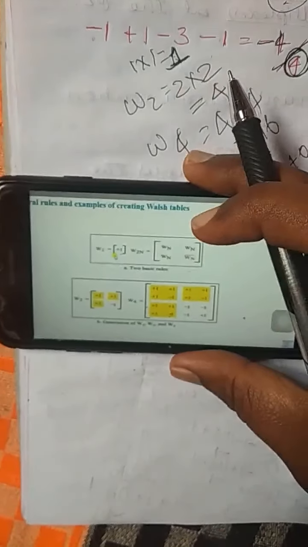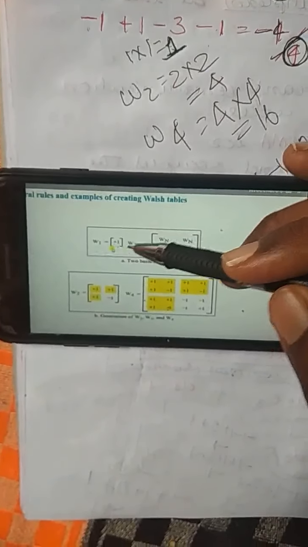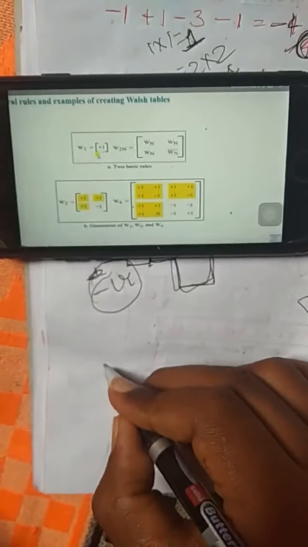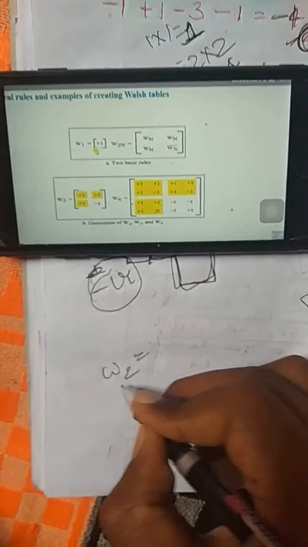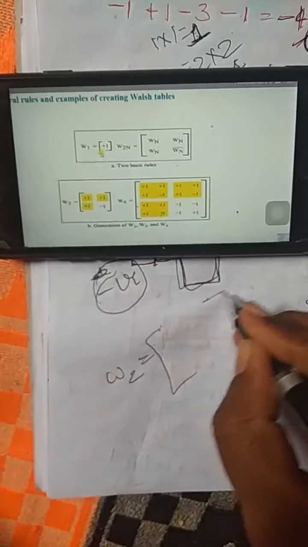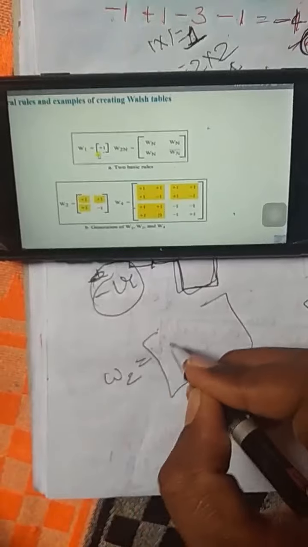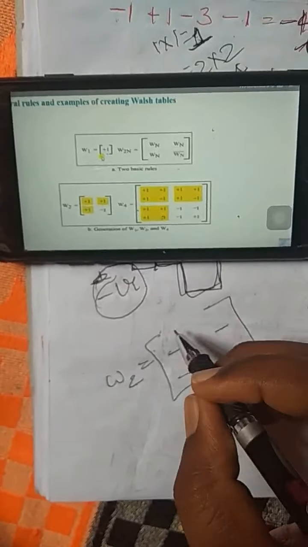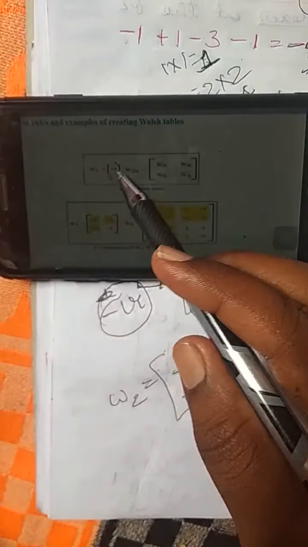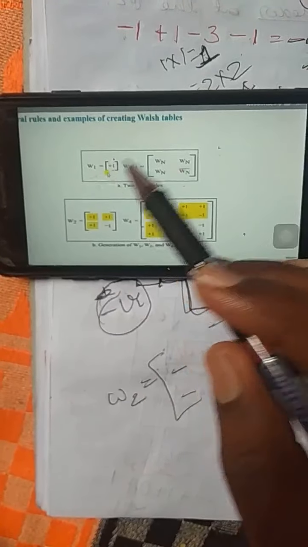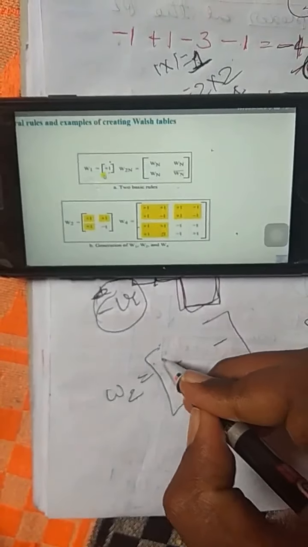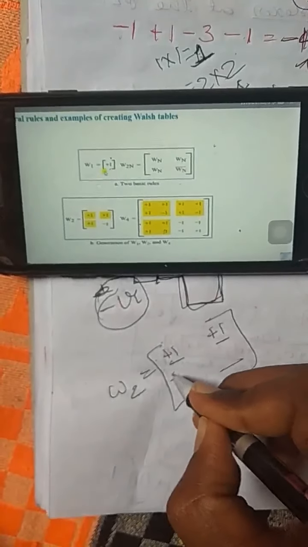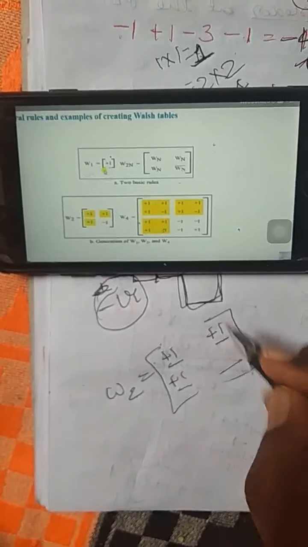Okay, next you have to fill for 2 stations, which means we are filling 4 elements. Okay, here this plus 1 will be for the first station, second station, third station, fourth station.